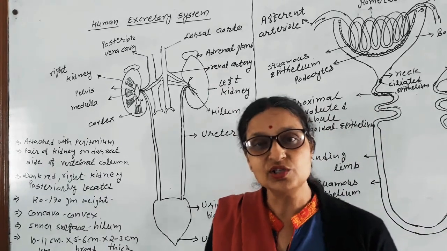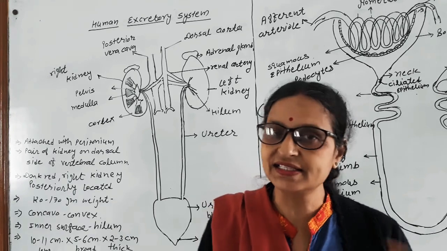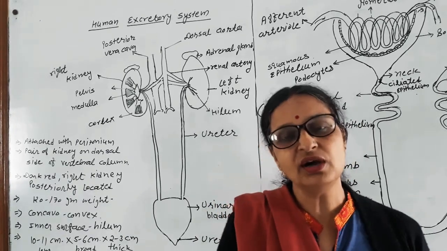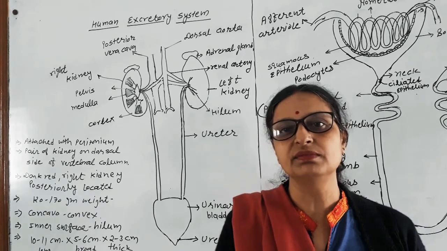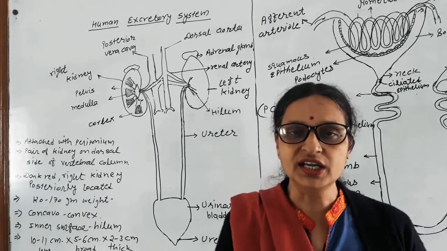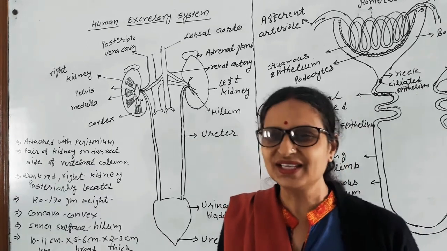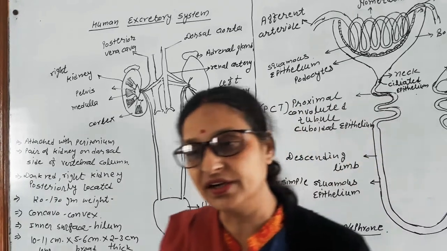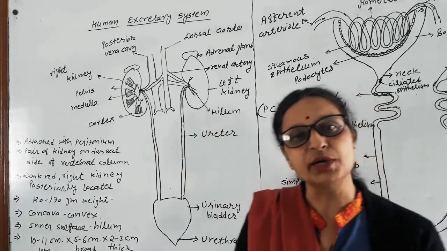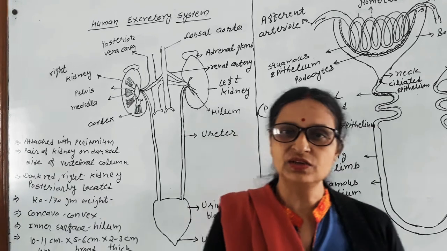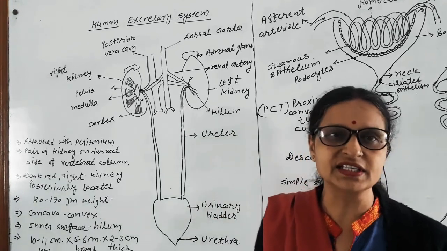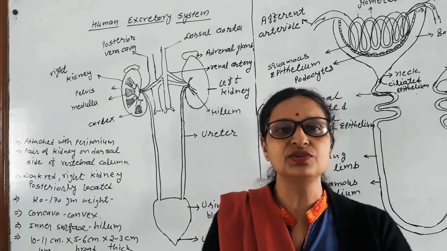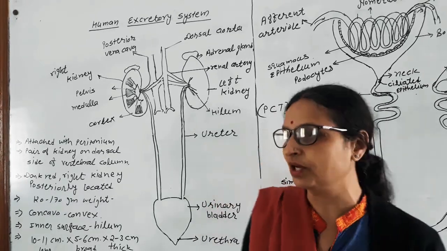Some other organs also play an important role in excretion, like the skin. Skin secretes sweat, and along with the sweat, some amount of urea, sodium chloride and water come out of the body. So, skin is a kind of excretory organ. Our lungs are also a kind of excretory organ because they excrete carbon dioxide into the atmosphere. But lungs and skin do not deal directly with nitrogenous waste leaving the body.